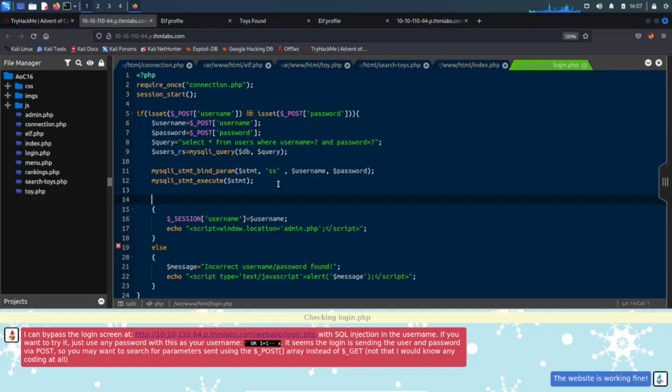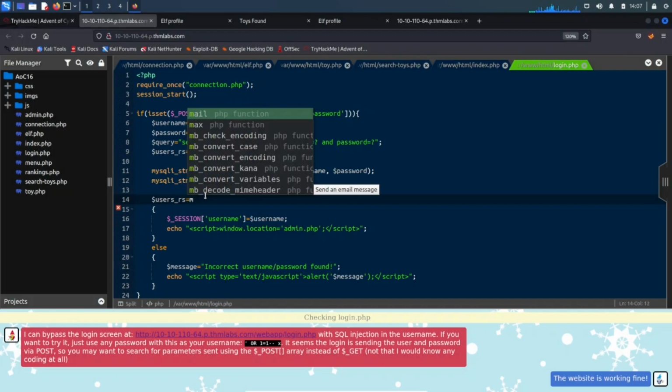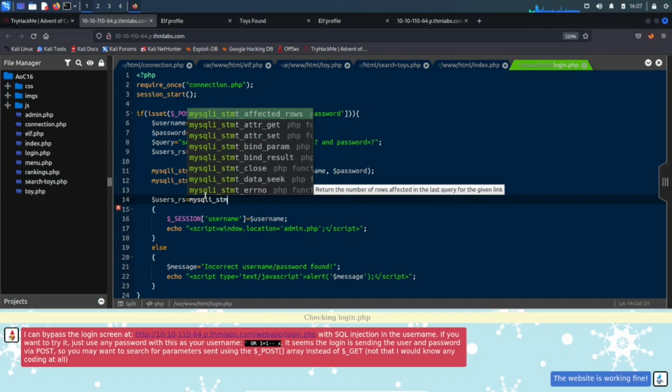All right, I think it was users underscore rs, and then we're going to do equals mysqli underscore statement, and it's get results.